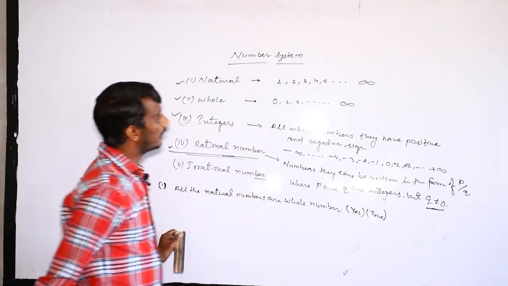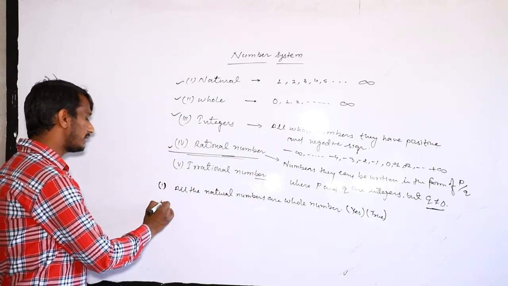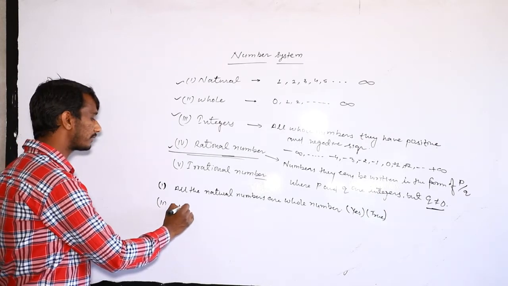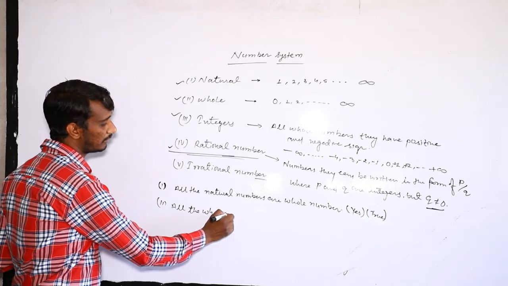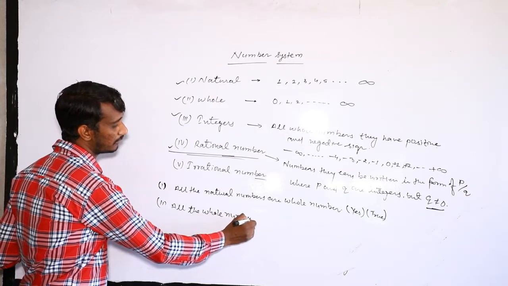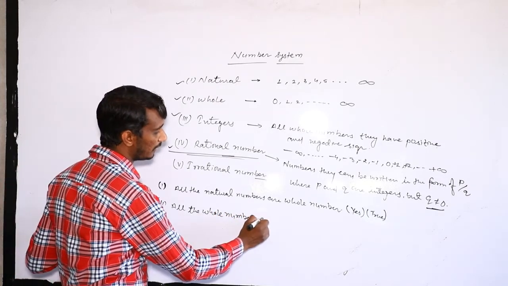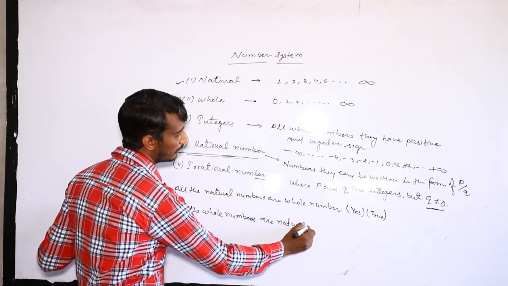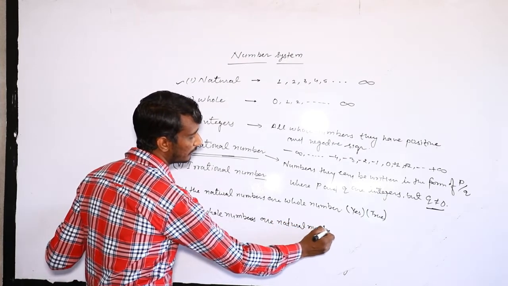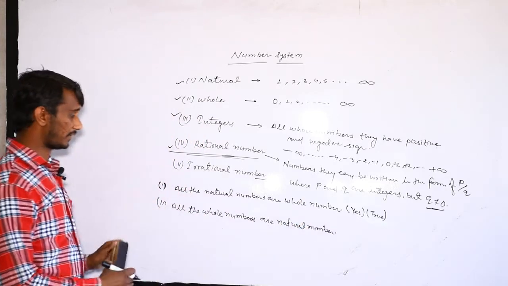Okay. And its opposite is: all the whole numbers are natural numbers. It is correct or not?